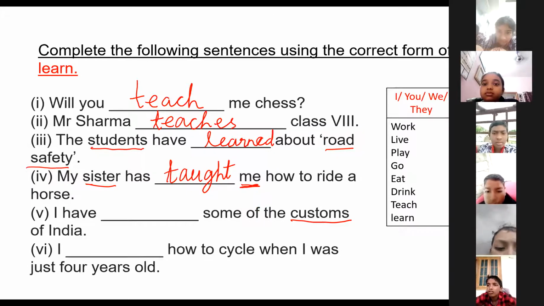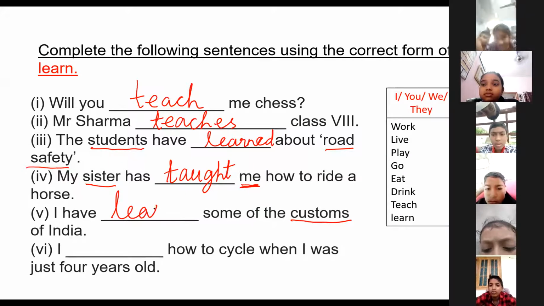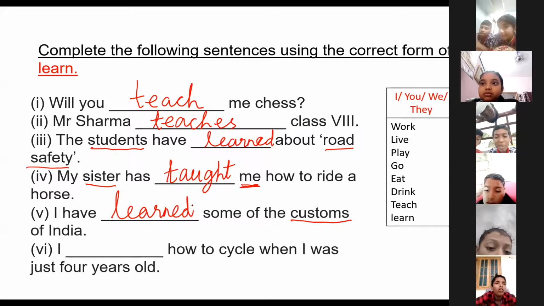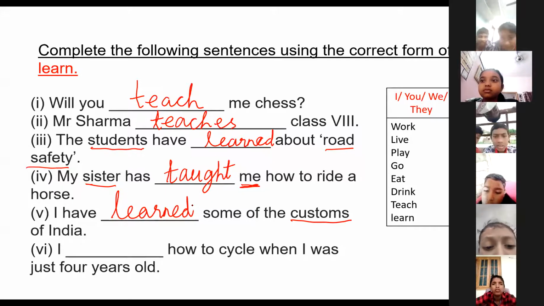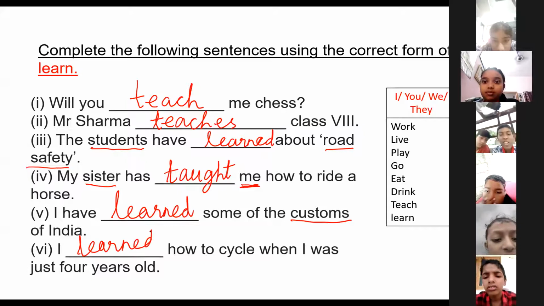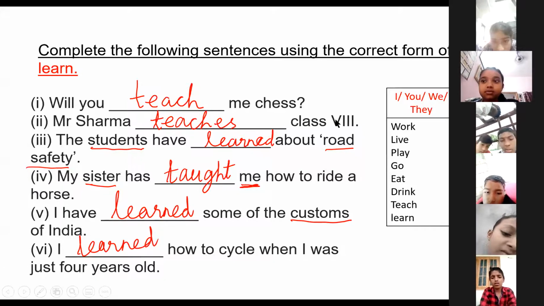Okay, children? I have dashed some of the customs of India. Learned. Very good. I have learned. I dash how to cycle when I was 4 years old. I learned. This is also learned. Did you understand? All of you? Where to use teach, where to use learn, and you have to use the correct form.